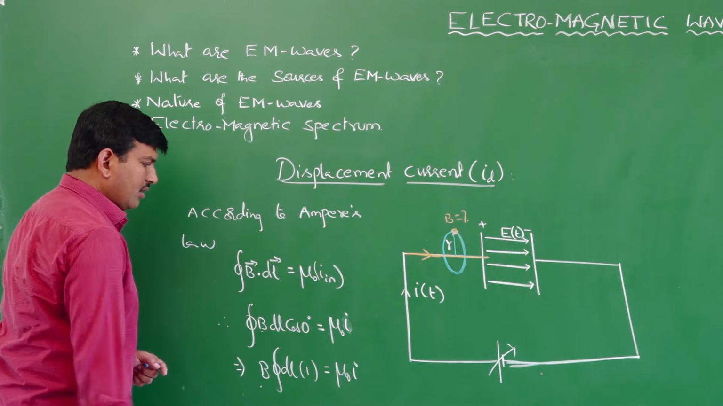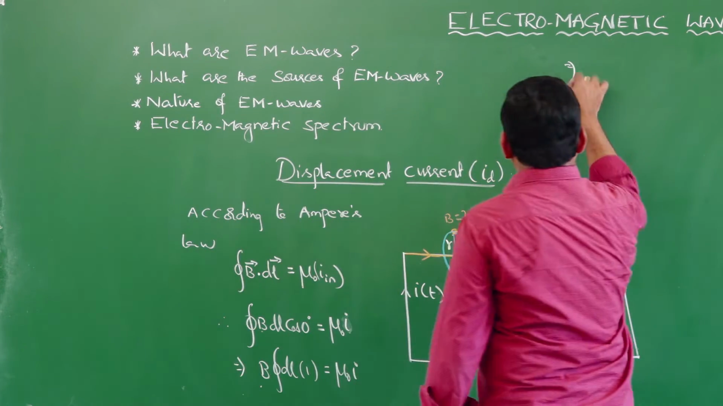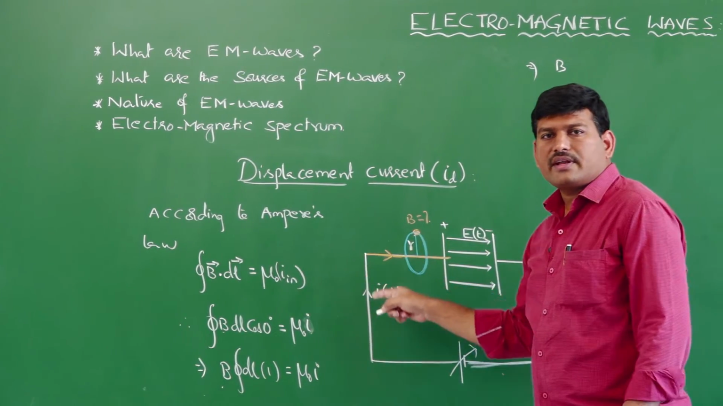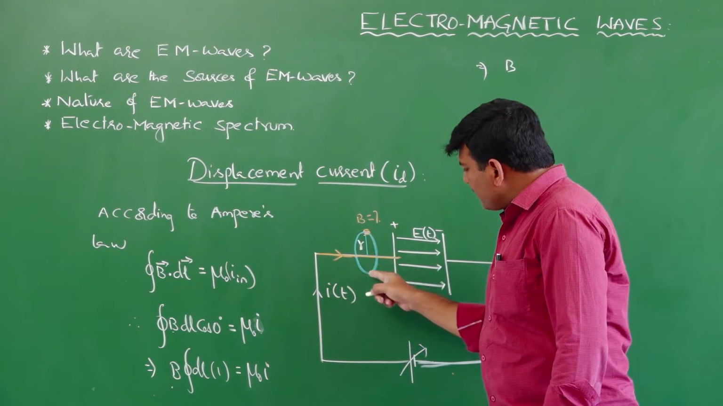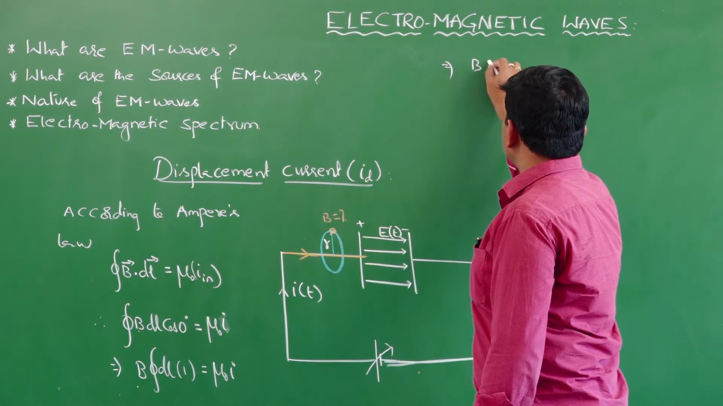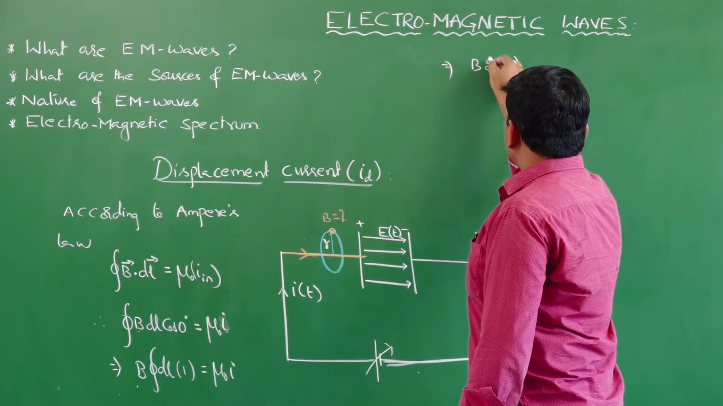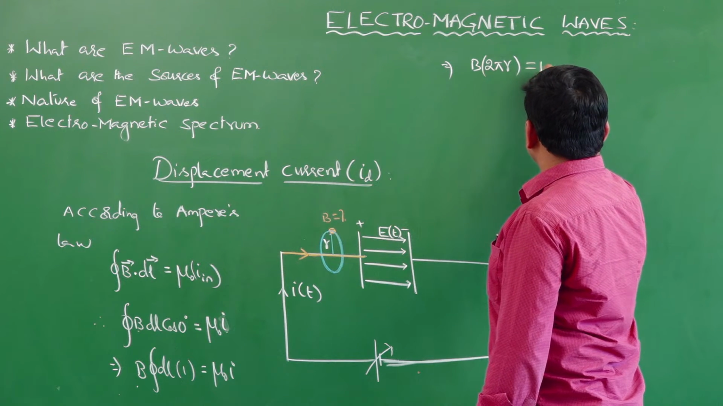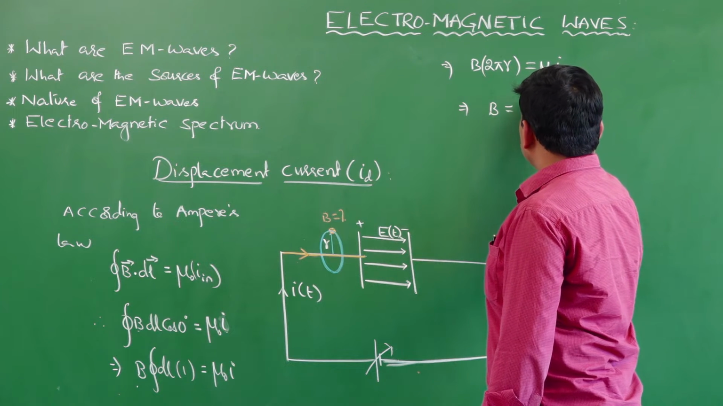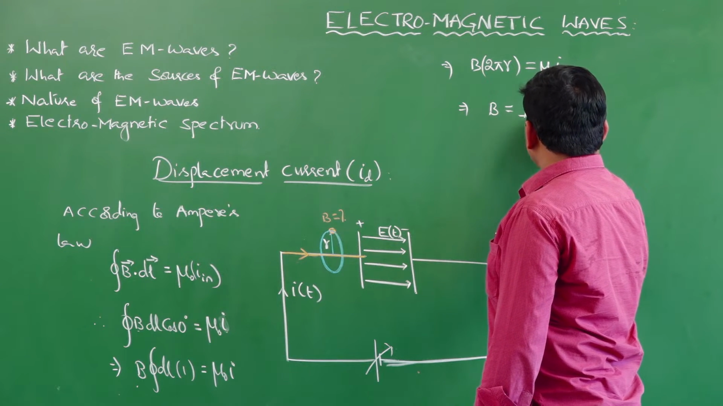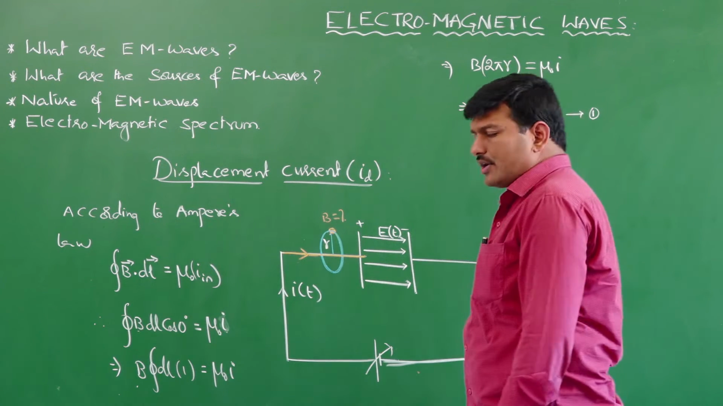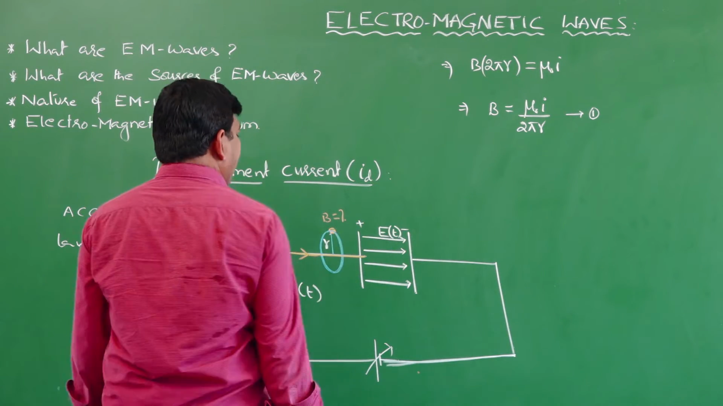So from this formula, what will I have? B into the closed line integral of this circle. What is the closed line integral of this circle? It is nothing but the perimeter of this loop. The perimeter of that loop is nothing but 2 pi r. Therefore, B into 2 pi r is equal to mu naught into I. So from this, what is the magnetic field at that point? Mu naught I divided by 2 pi r. This is the magnetic field as calculated using Ampere's law.